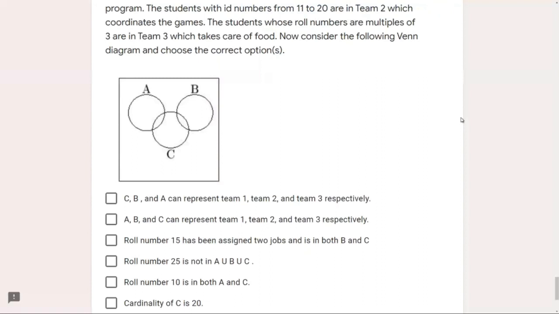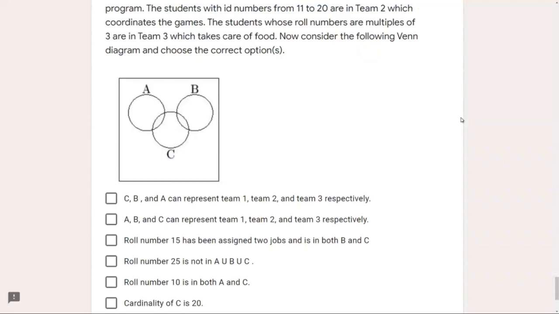The only two such teams which can do this are team number 1 and team number 2, because they have roll numbers 1 to 10 and 11 to 20, which is not intersecting, right? So yes, A and B must be team number 1 and 2. I can write it A1 and B2. As of now, I am assuming A to be 1 and B to be 2 because that won't matter much. And the next thing we see is team number C has some elements falling in A, some elements falling in B, but some elements which are not falling in either of A and B. Now let us proceed to the options.